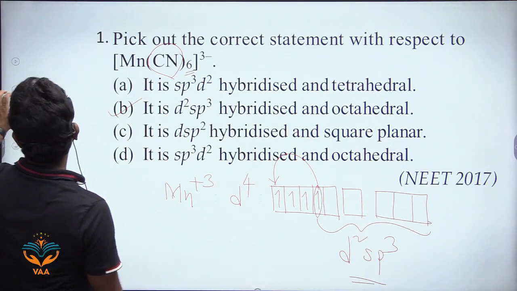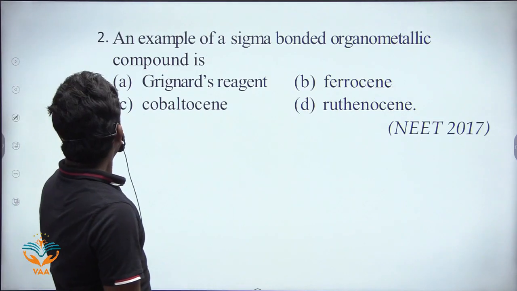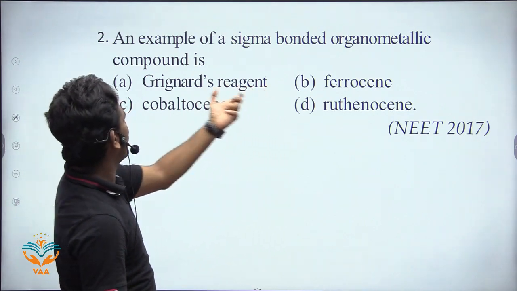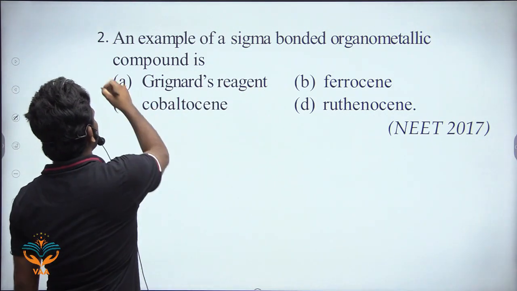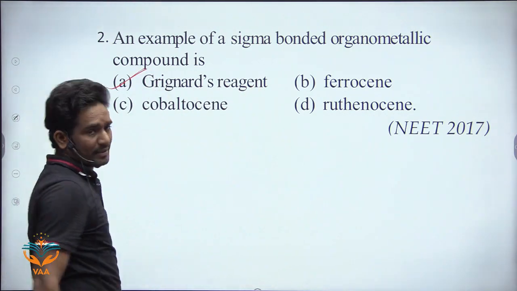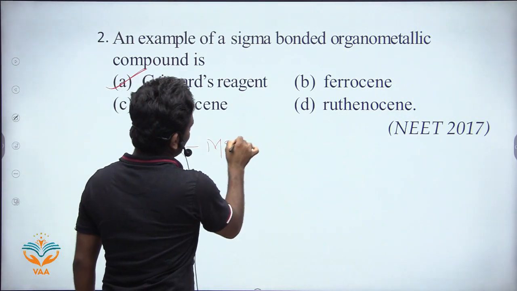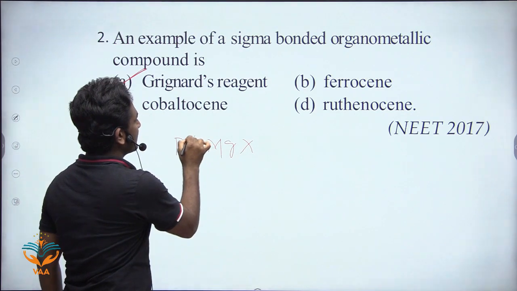Okay, the next one. An example of a sigma bonded organometallic compound is... The answer is Grignard reagent. You can directly write it; it's a gunshot question. It is RMgX, and there is a sigma bond.